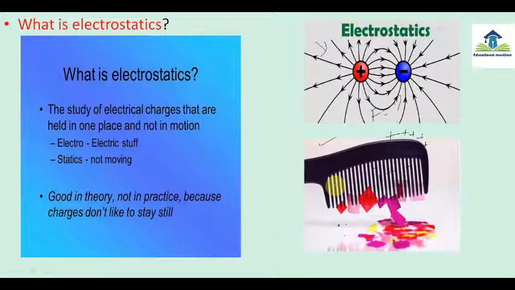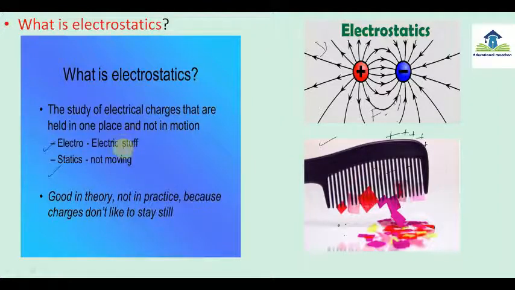Or in other words, electrostatics means the study of the physics of charges at rest, and their effects. What are their effects? Electric field, electric force, potential, attraction, repulsion. These are some effects of electrostatic charge.